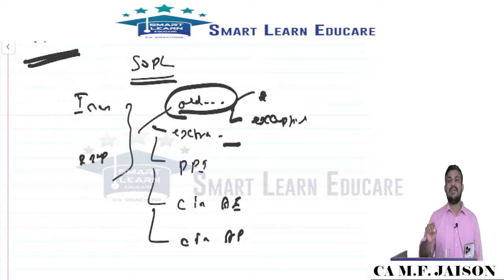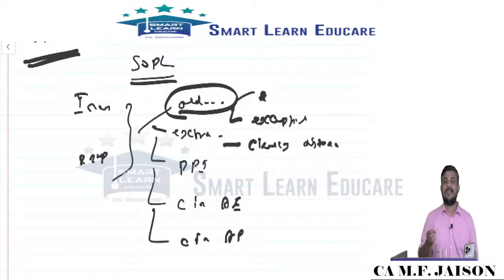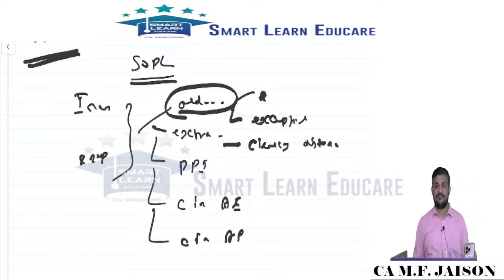Extraordinary means clearly distinct from ordinary activity. Clearly distinct from ordinary activities. What are the examples? Theft loss, accident loss, natural calamities loss. All these we are understanding as extraordinary. Sometimes certain incomes will also be considered extraordinary. Extraordinary, it could be income or expense.